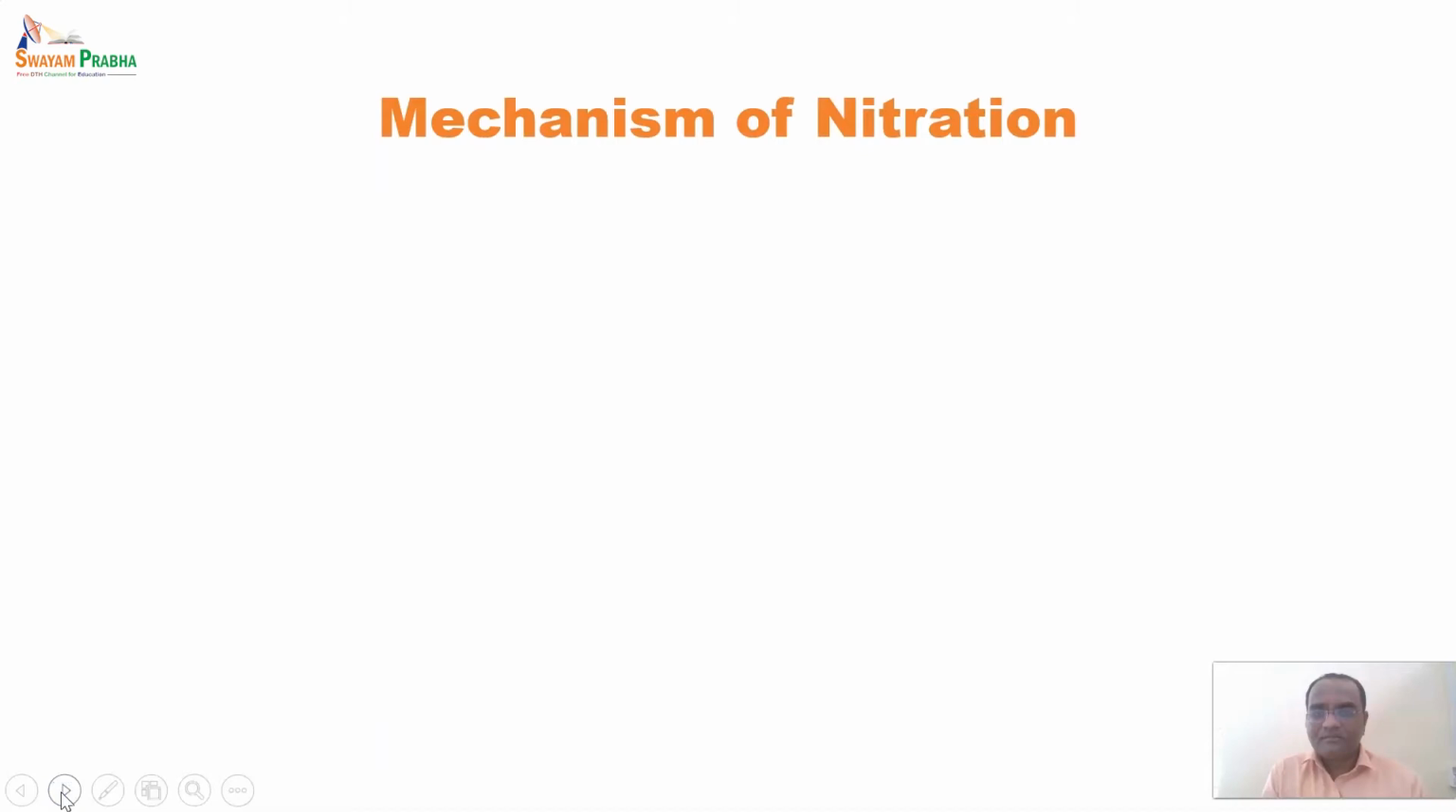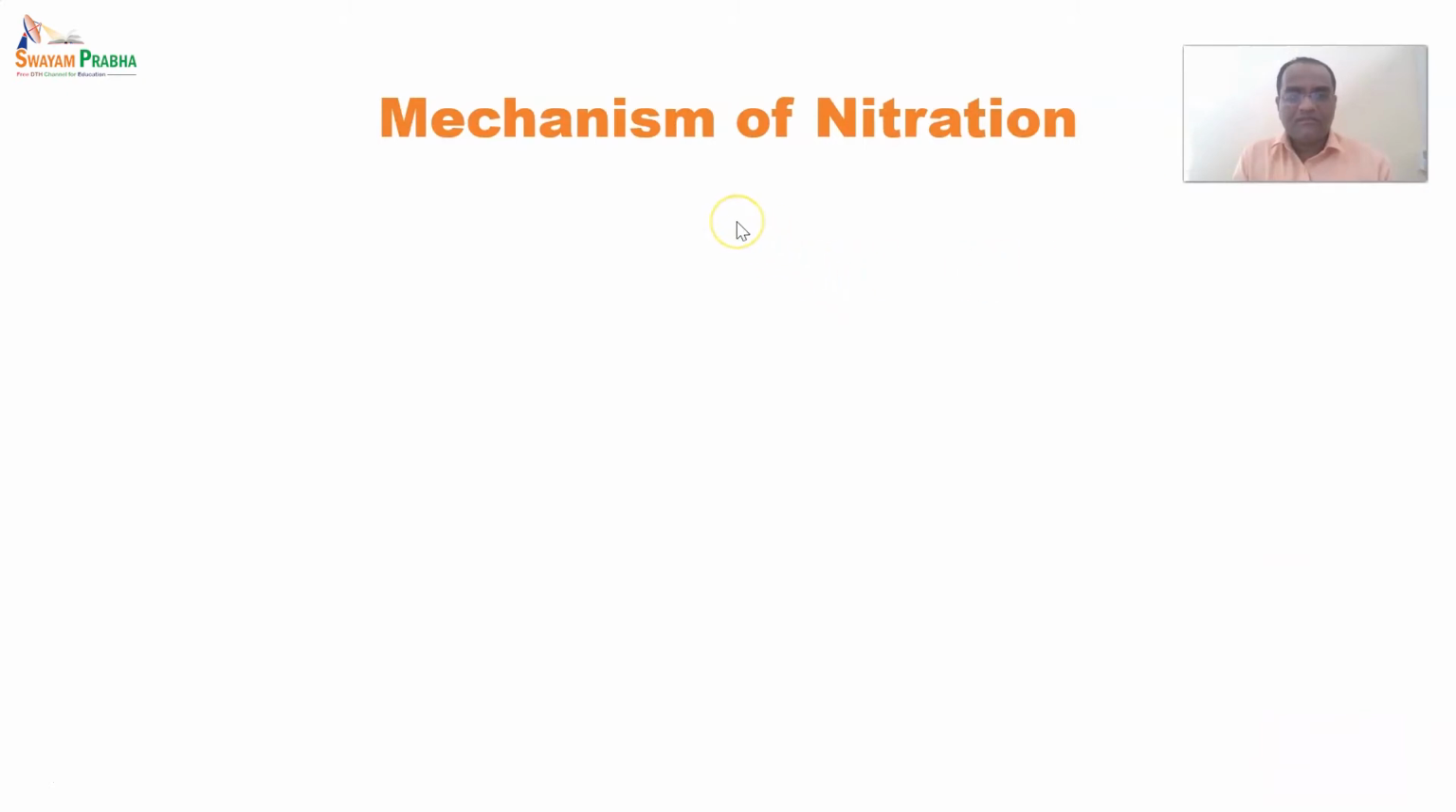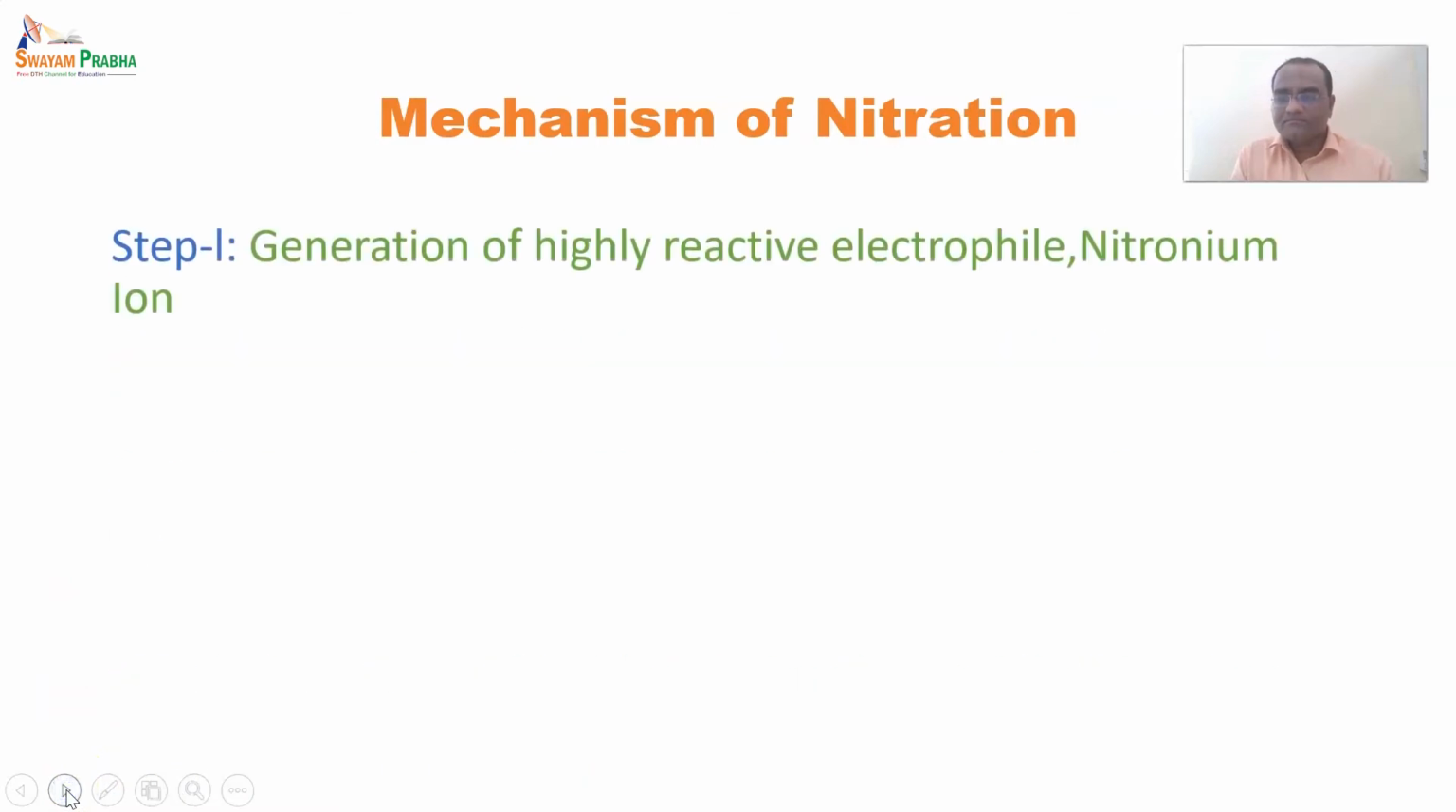Now we'll see the mechanism of nitration. In general, for every electrophilic aromatic substitution reaction, there are 3 steps. The first step is generation of the highly reactive electrophile, that is the nitronium ion.